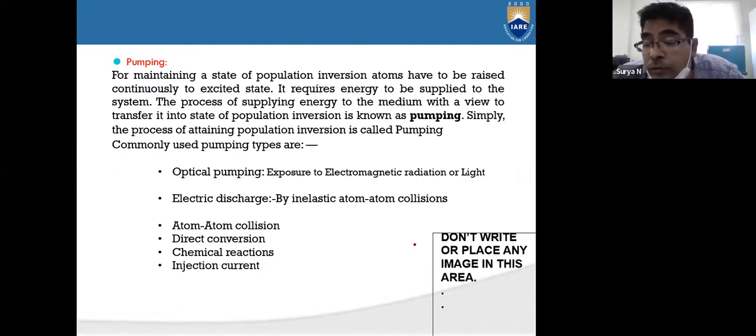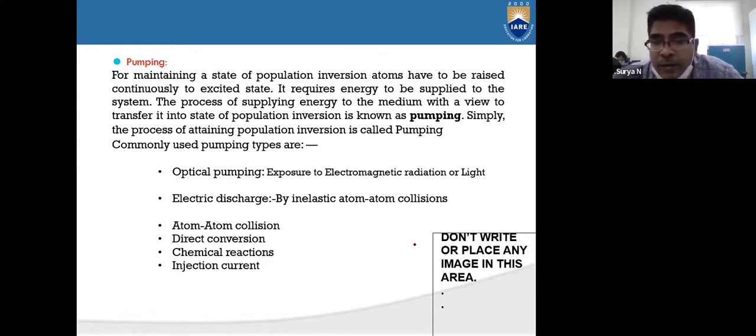So to get a downward transition or stimulated emission, the atoms or electrons need to be pumped. We need some energy source for the atoms or electrons present in the metastable state.